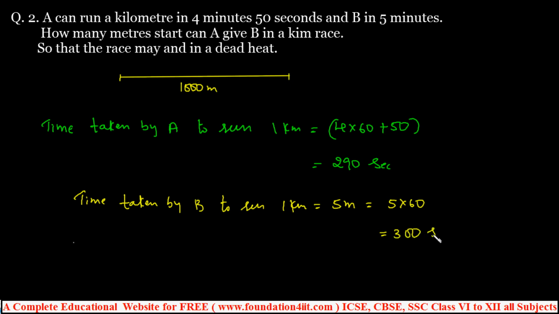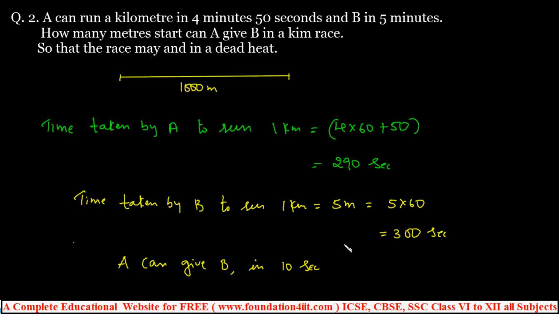So 300 seconds, so 10 seconds is the difference. So A can give B a start of 300 minus 290, so 10 seconds. We can write the statement: A can give B a start in 10 seconds. The difference in time is 10 seconds because A is taking 290 seconds and B is taking 300 seconds. So A is the winner, but A can give B a start of 10 seconds.